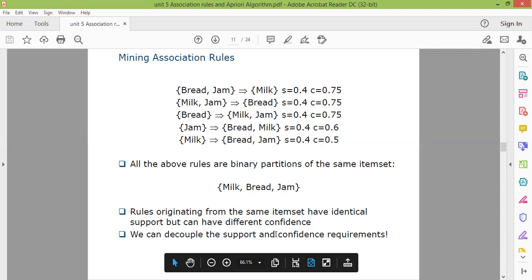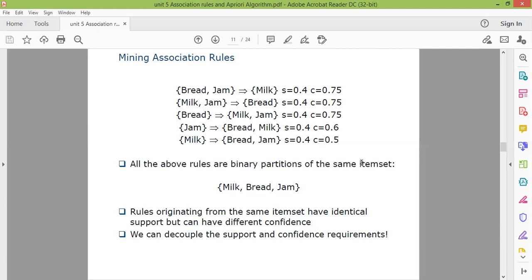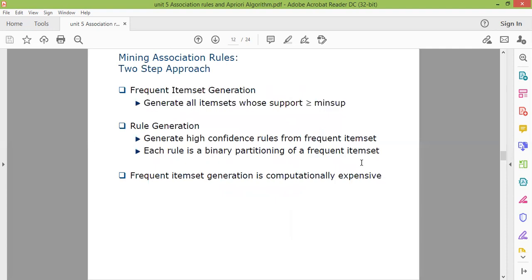So we can decouple the support and confidence requirement, and based upon the threshold values, we have to select the support and confidence. So how will we generate the association rules? To generate the association rules, first we have to find the frequent item sets: generate all item sets whose support is greater than the minimum defined support.